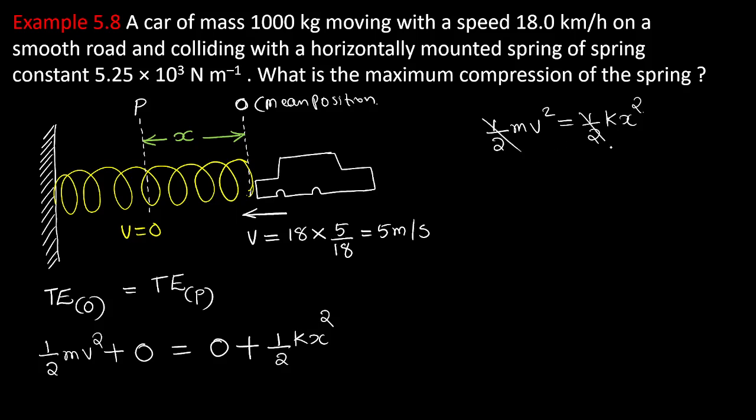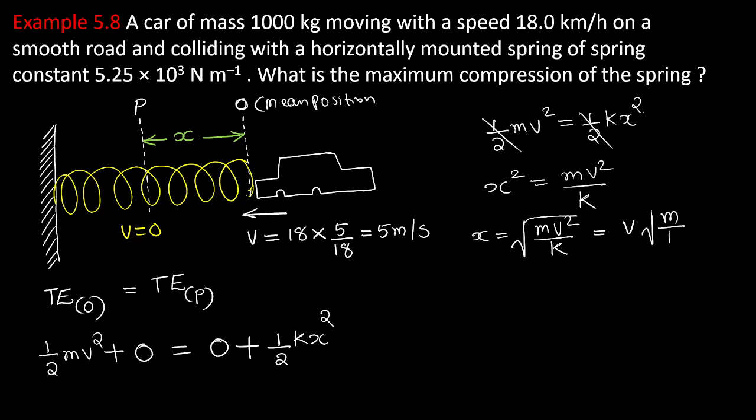Half cancels. x is our question. k can be taken to the left hand side. x square equals mv square by k, or x equals square root of mv square by k. v square can be taken outside because square root of v square is v. So x equals v into root of m by k.